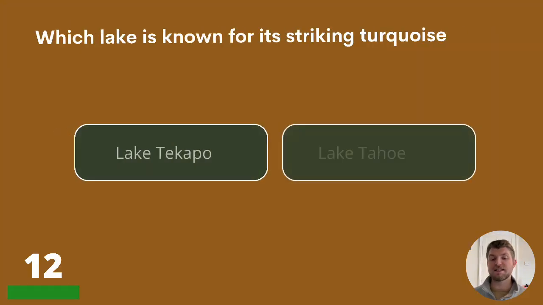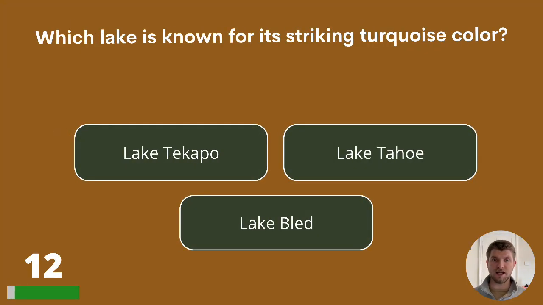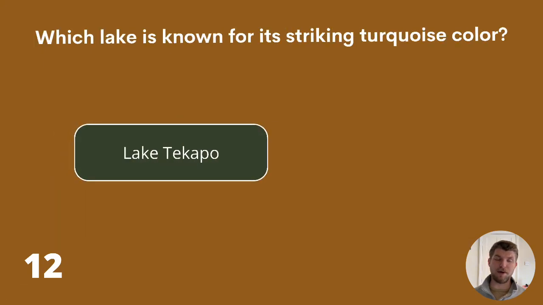12. Which lake is known for its striking turquoise colour? Lake Tekapo, Lake Tahoe, or Lake Bled? The answer is Lake Tekapo.